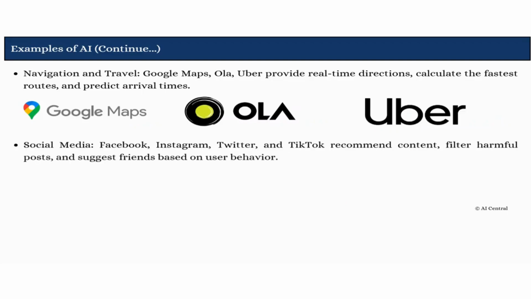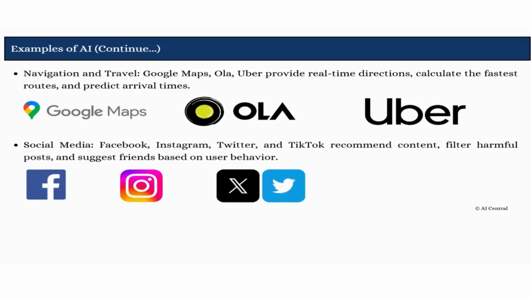Next, social media applications like Facebook, Instagram, Twitter, or say X, and TikTok, recommend us posts or pages or suggest friends based on our user behavior. So based on our previous clicks or previous likes, they recommend specific pages, posts, or friends.